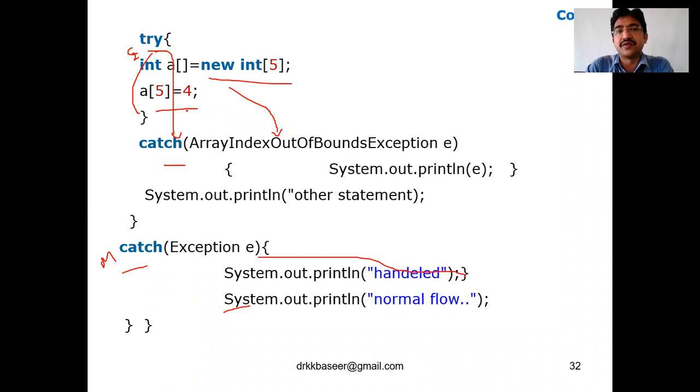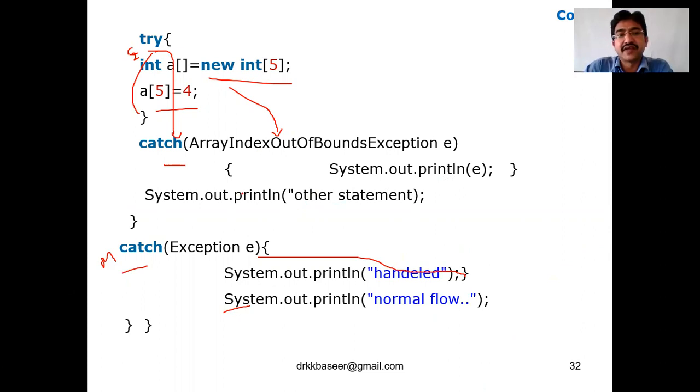It will start from 0 and go up to 4. It doesn't take the 5 value, so A of 5 will not be considered. So it will raise an error, array index out of bound error, and it will be raised here, and then the normal statement. Now what is the output? Arithmetic exception divided by 0, array index out of bound, and the other statement.